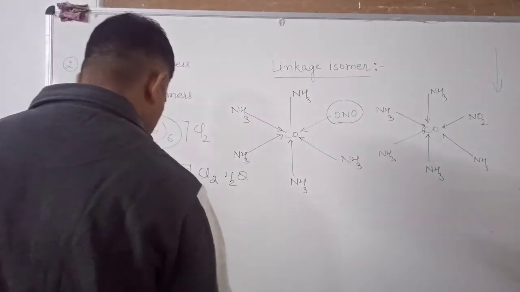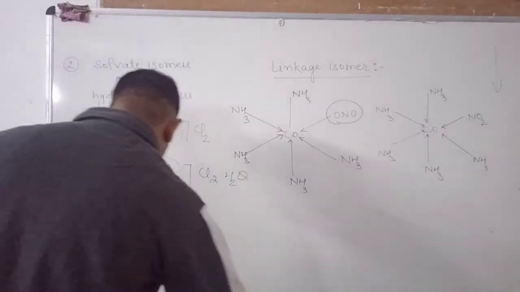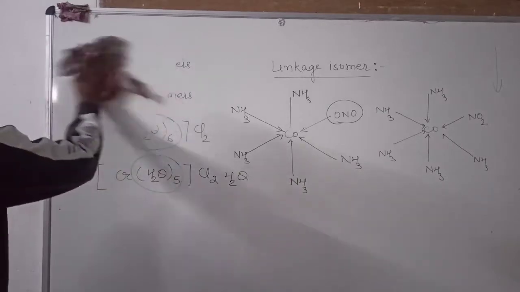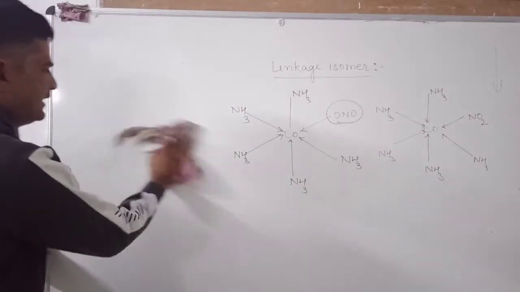After this, we will study the fourth type of isomerism, which is known as coordinate isomerism.